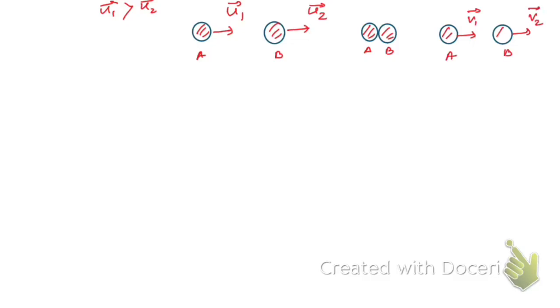And mass of A is m1 and mass of B is m2. Okay, m1, m2, let me consider it. So what we have considered, let us consider two bodies or two balls.